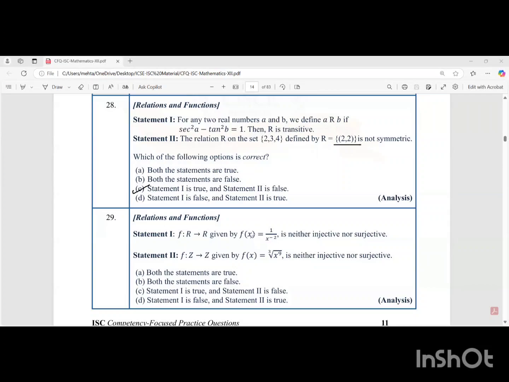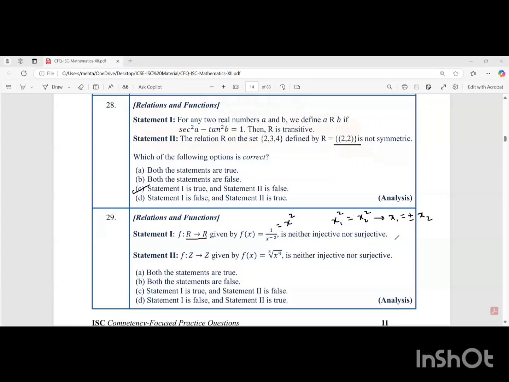In the next one, students, f of x is equal to 1 upon x raised to minus 2. When you use indices, this is basically x squared. We have to check whether it's injective, surjective. They're saying it's neither injective nor surjective. For injective, students will state that x1 square is equal to x2 square. Injective means 1, 1. I hope people know this. When you take square root, we'll get x1 is plus minus x2. We'll get plus minus because it's R to R, and therefore we can say it is not injective. So the first part is true.